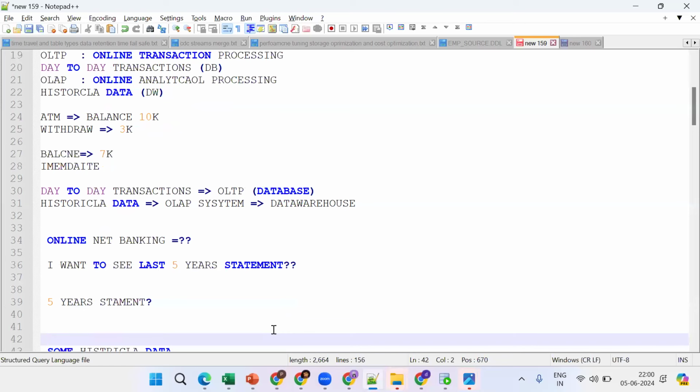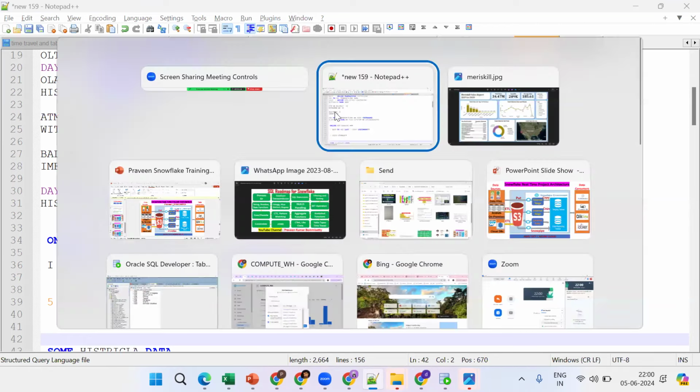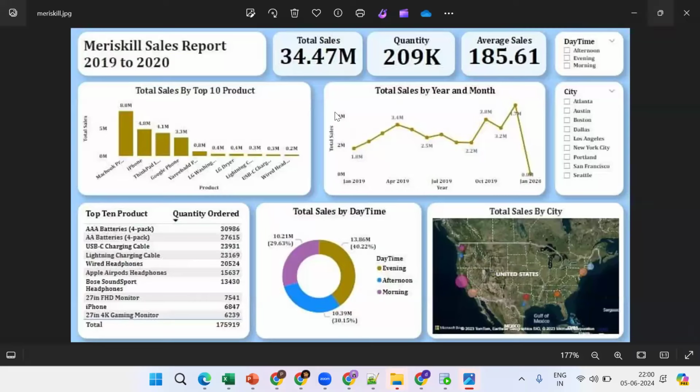Suppose this is the statement. Generally, why do you see the statement? Transactions and all. So see transactions. I want to see in the last year how much I earned, how much I spent. By this we are able to understand. Last year I had some discrepancies because of it, so next year I want to improve, like I want to improve the savings. Same thing, a company also wants to improve its business by comparing with the previous data.